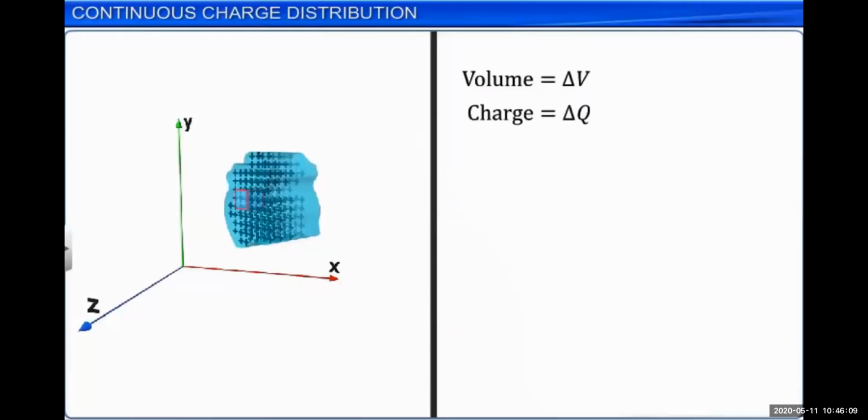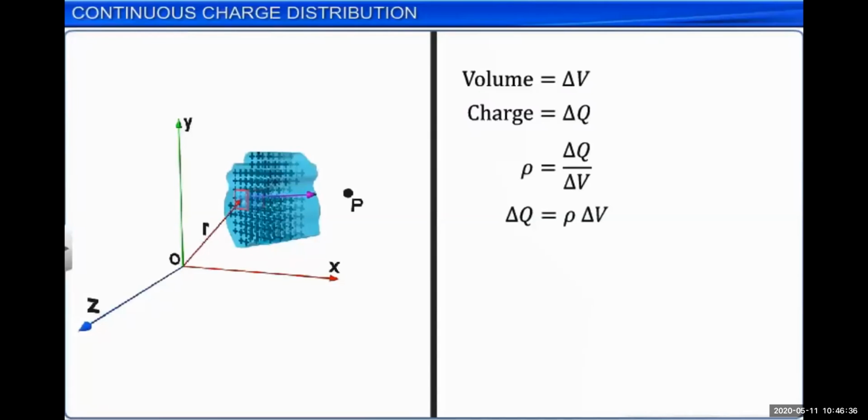You can see the three-dimensional space with XYZ axes. We have a three-dimensional object, and its volume is delta V for the small region. It has the charge delta Q for the small region. So we can find the volume charge density by taking the ratio of delta Q upon delta V. Multiplying by delta V, we get delta Q is equal to rho multiplied by delta V.